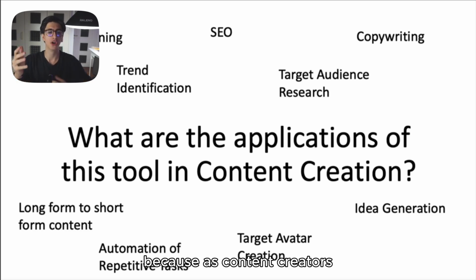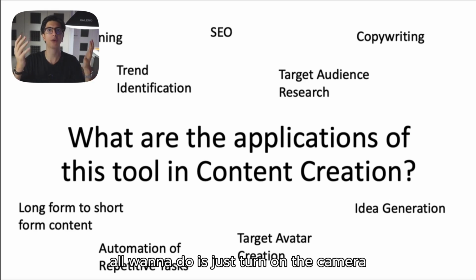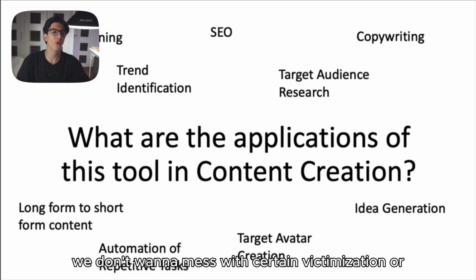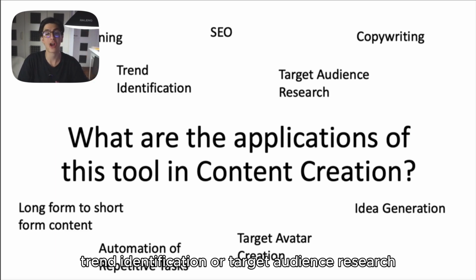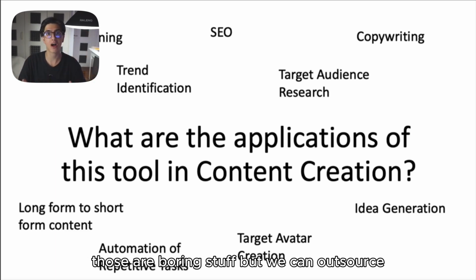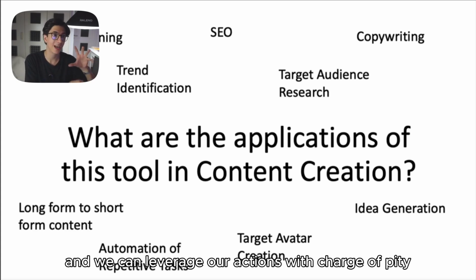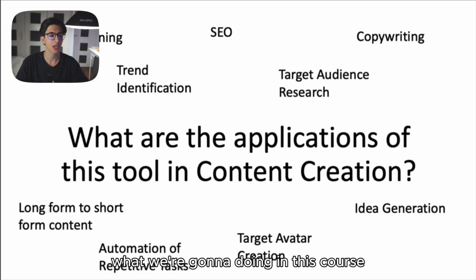Because as content creators, all we want to do is turn on the camera, talk to the camera, and just create content. We don't want to mess with search engine optimization, trend identification or target audience research. Those are boring, but we can outsource and leverage our actions with ChatGPT. And this is exactly what we're going to be doing in this course.